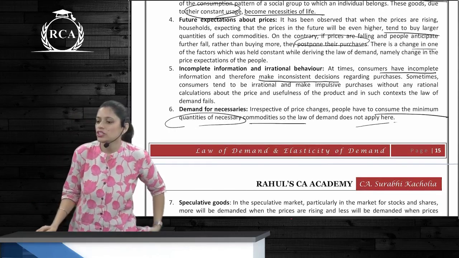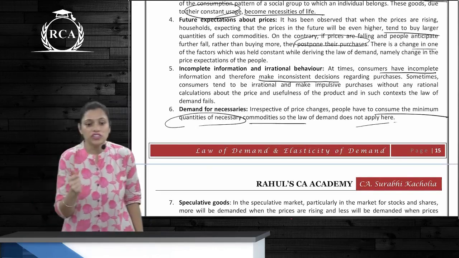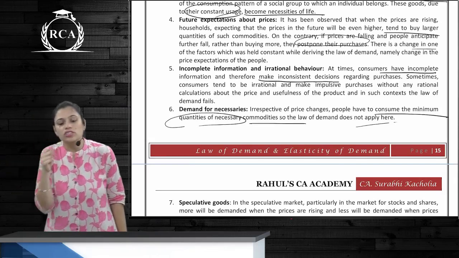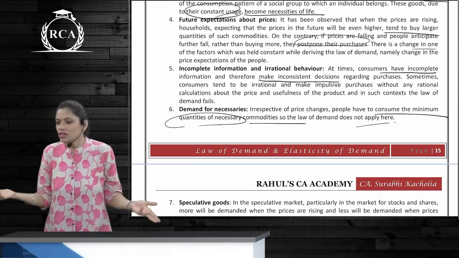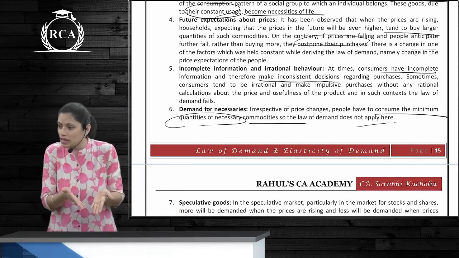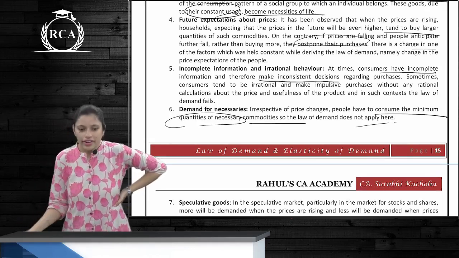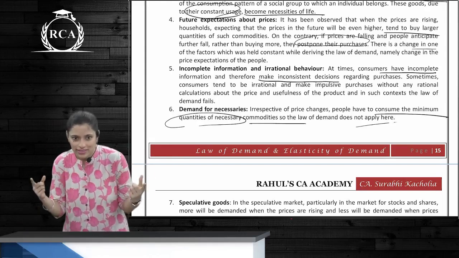Incomplete information or irrational behavior. Impulse purchases, without rationally thinking whether it's useful or not. You have just bought something without any information. Is it contradicting the law of demand? Contradiction means against, opposite.